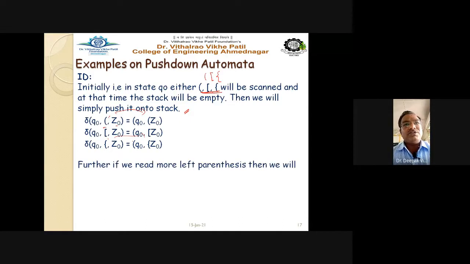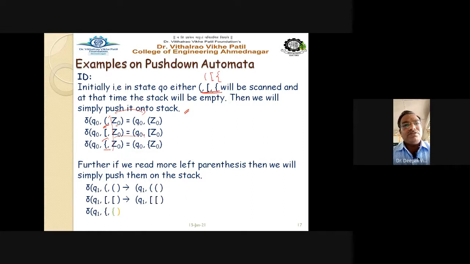Further, initially there is no symbol in the stack, and we find only square brackets, round brackets, and curly brackets, so we just go on pushing the brackets inside the stack. Now if we read more left parentheses, then we will simply push them on the stack. So just write down the rules for this.